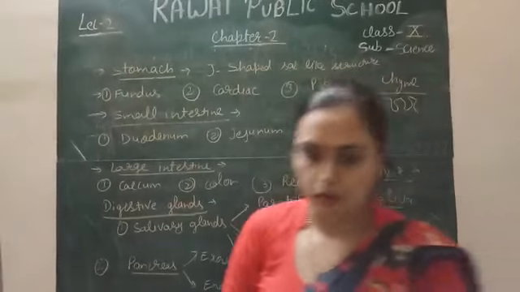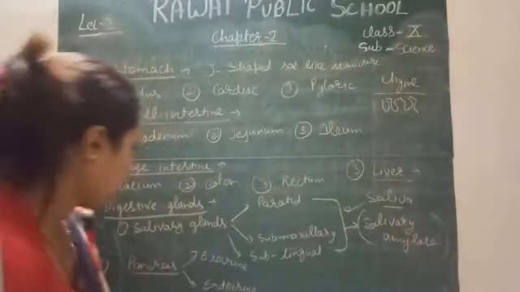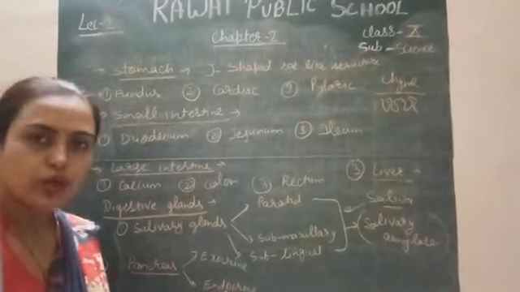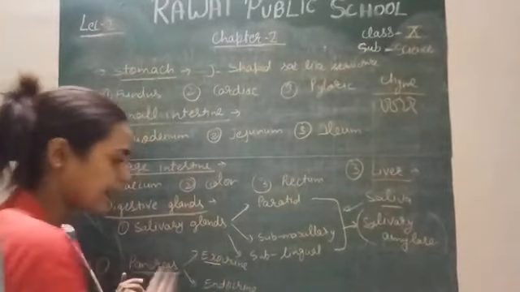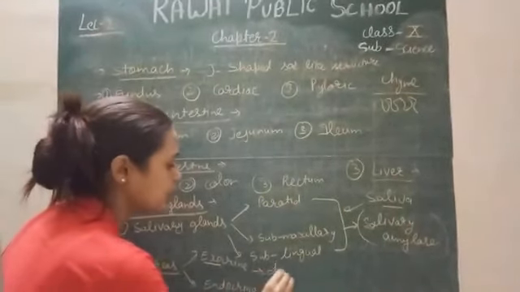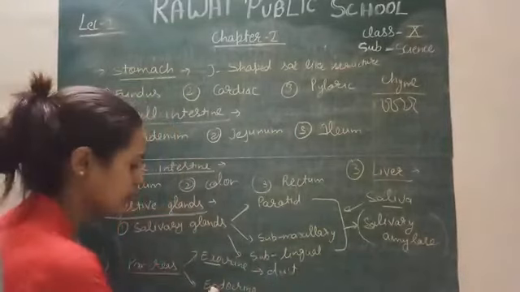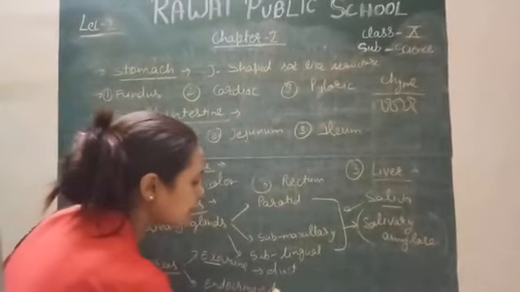and it is a very important gland because the pancreas behaves as two types of gland: exocrine gland and endocrine gland. Exocrine glands are the duct glands. It means ducts are present. These are the ductless glands.